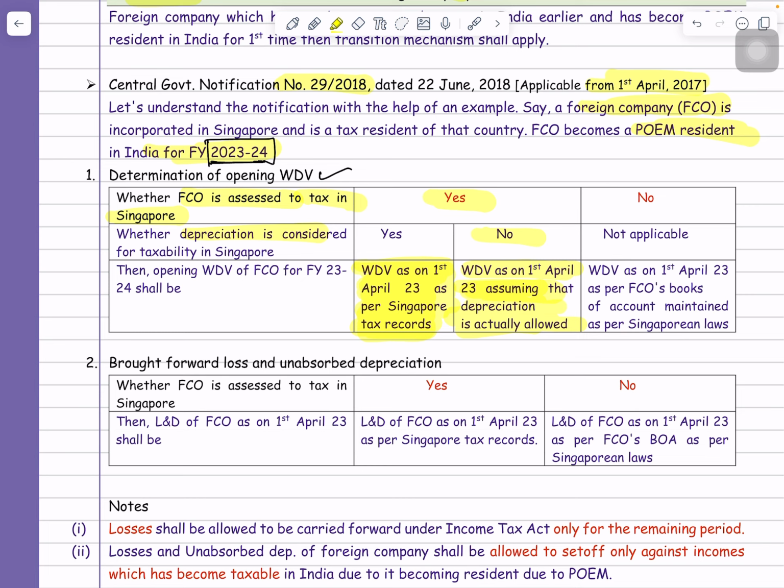Now suppose that foreign company is not a tax assessee of Singapore, then just take the WDV as on 1st April 2023 as per the books of account as per the Singaporean law. So as per Singaporean law means, for example, the Singaporean companies law. As per the companies law, whatever the WDV as per the books of account, you have to consider in India.